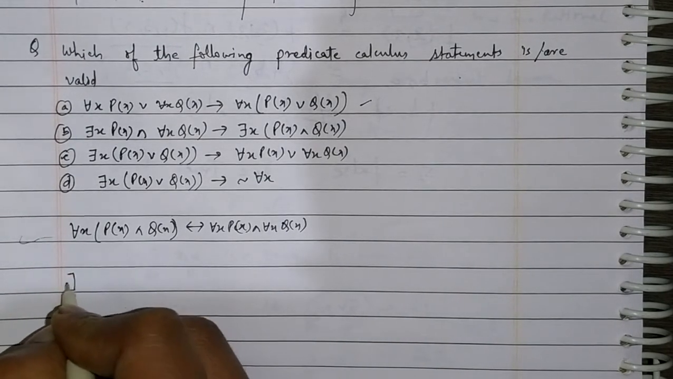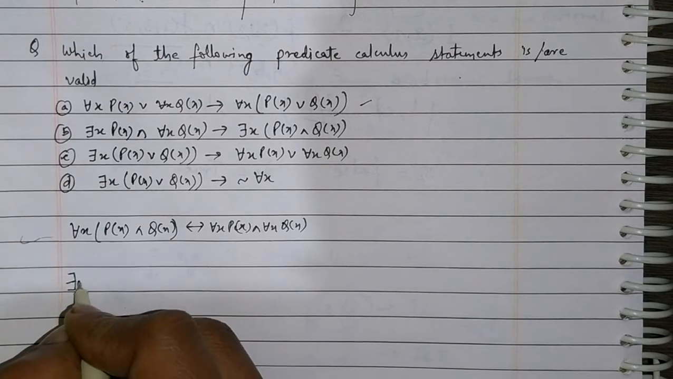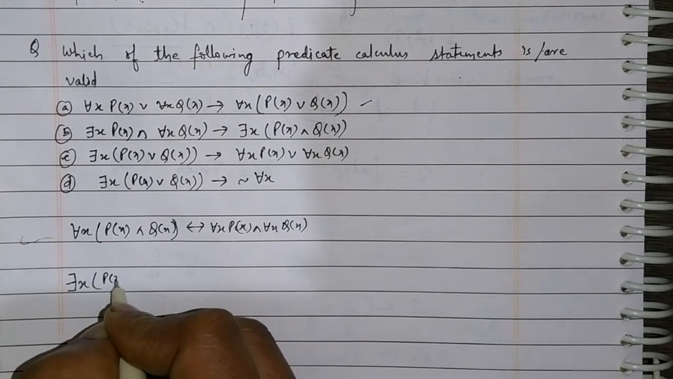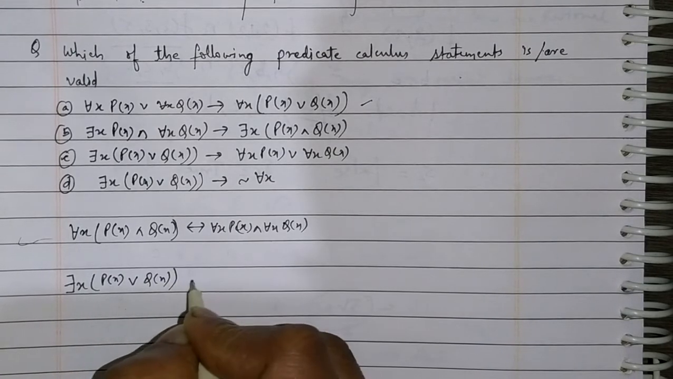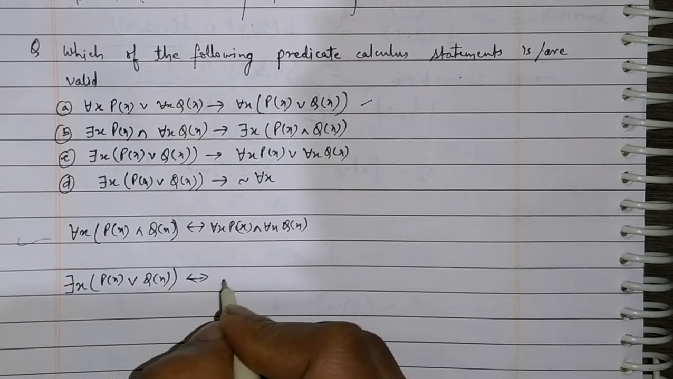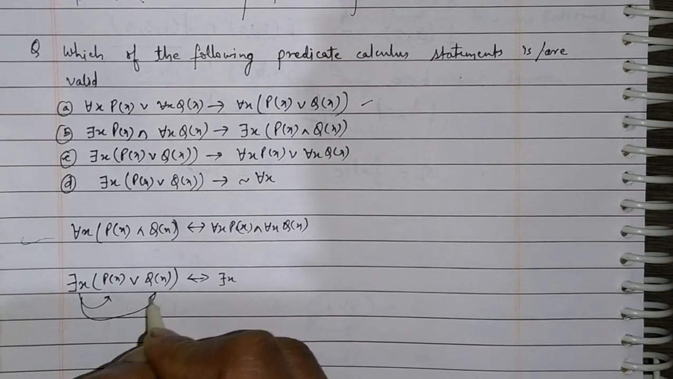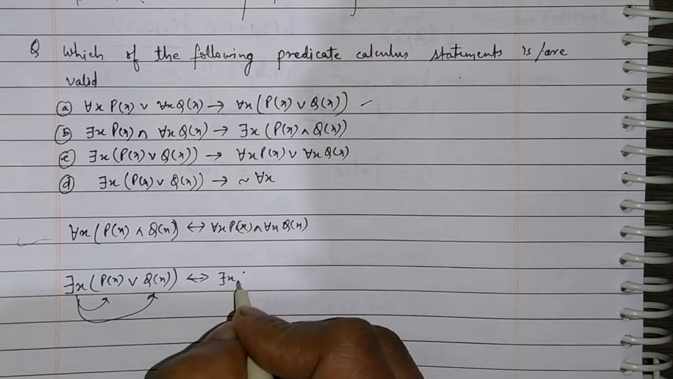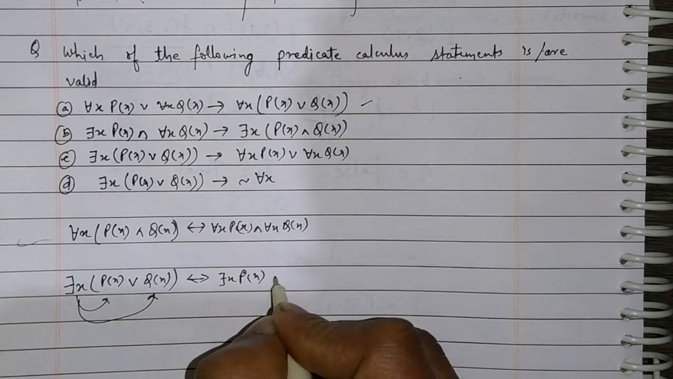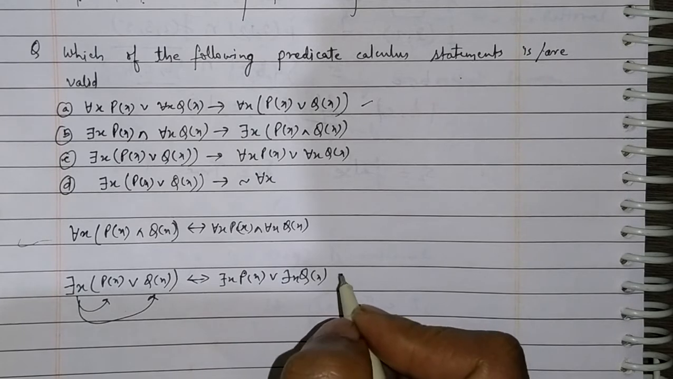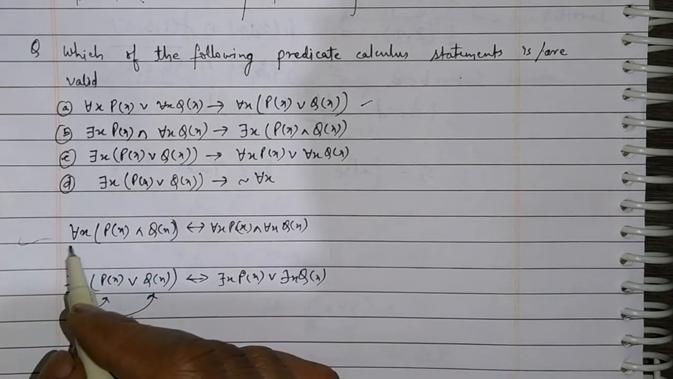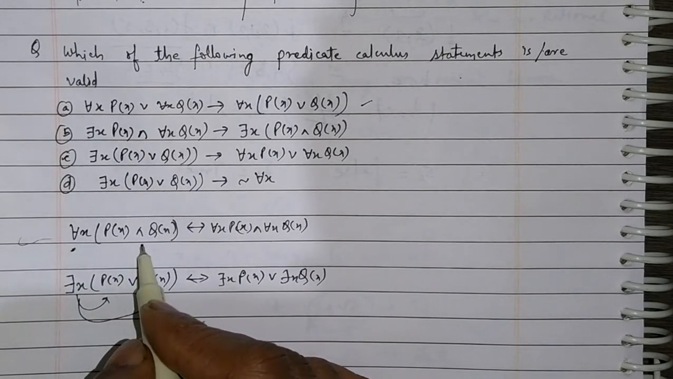Second, there exists is distributed over or. There exists x, p(x) or q(x), by implication, there exists x is distributed to both: there exists x p(x) or there exists x q(x). What happens when for all has to be distributed over or? Let's see.